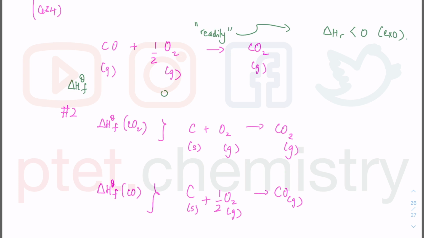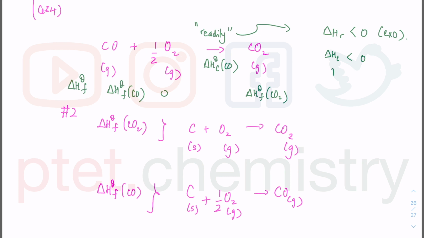So this is the enthalpy of combustion of CO, and enthalpy of combustion is always exothermic according to whatever you learn in AS. All right, so enthalpy of combustion is less than that. What else do we know? We know the enthalpy of formation of CO2. This is the enthalpy of formation of CO2. This is the enthalpy of formation of CO.